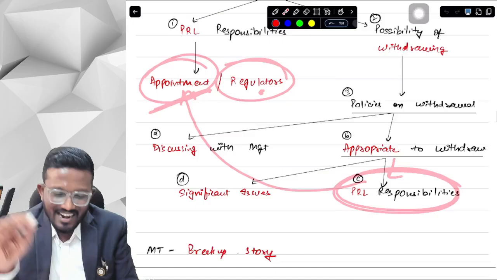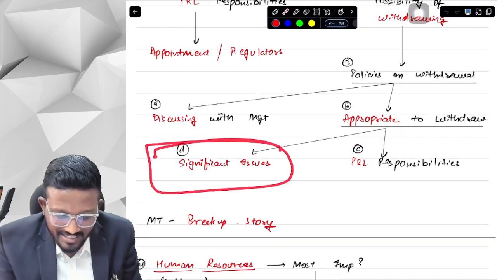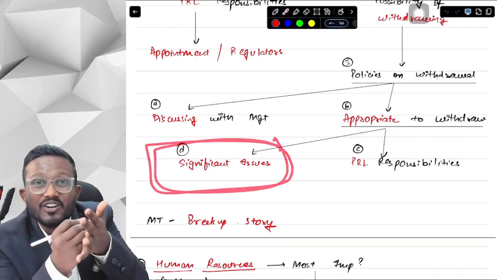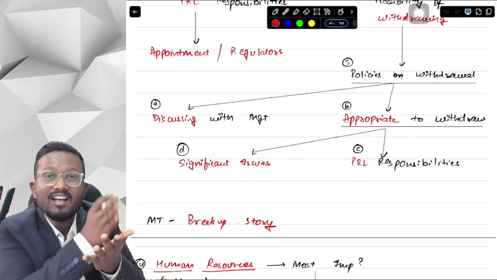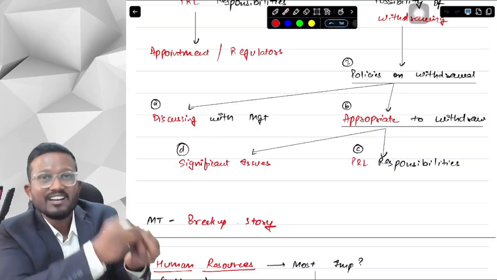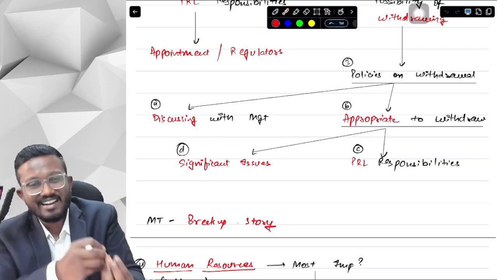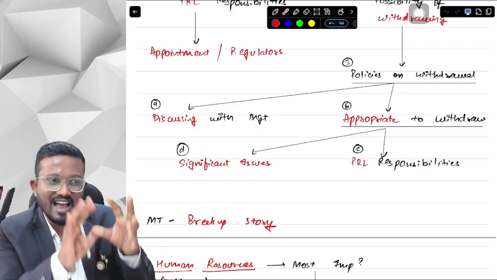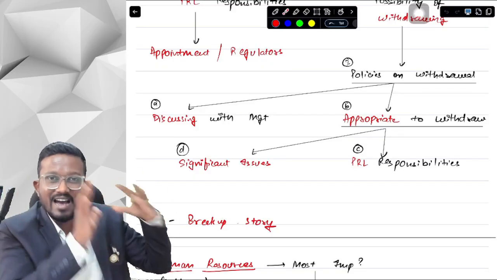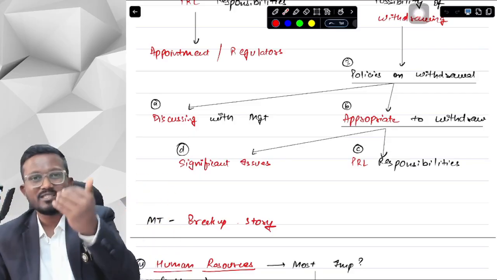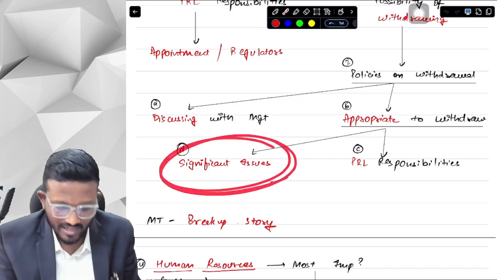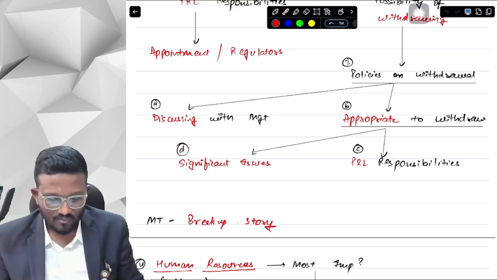And secondly, we have to document all the significant issues. We will maintain a journal, our personal journal, where we will write all the issues that we had with our previous girlfriend, so that with our next potential girlfriend, we consider beforehand whether these significant issues are present or not, so that our relationship is longer. So we have to document all the significant issues with the client. Okay, yes sir. What does it say, sir?